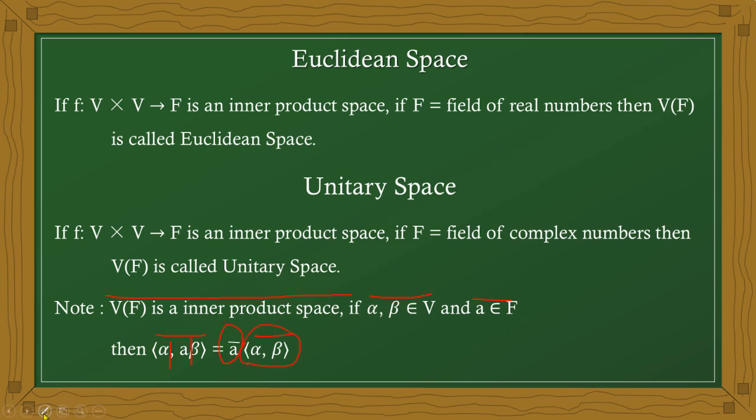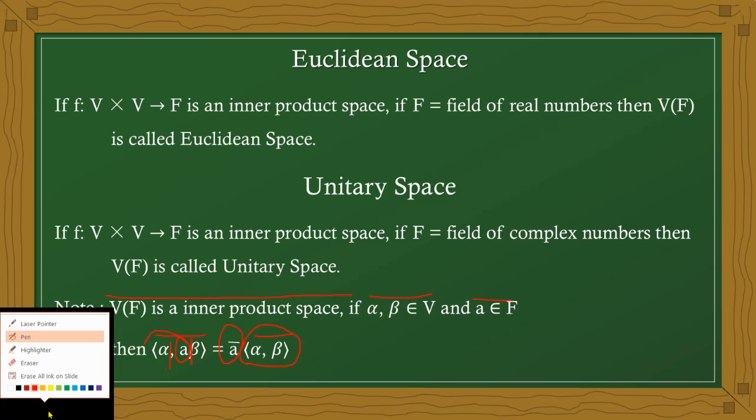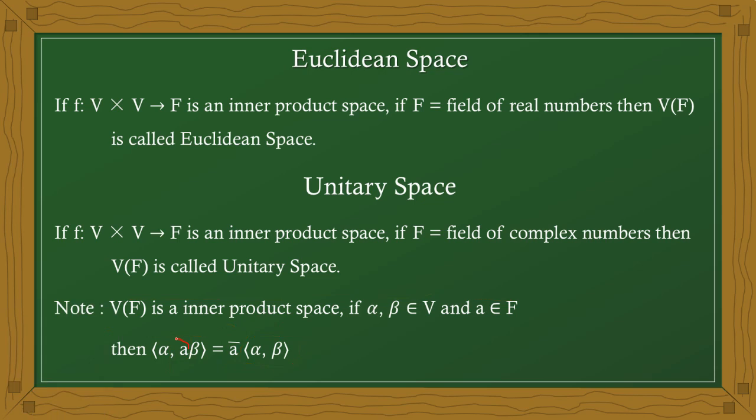Now we'll discuss the next property. When the scalar value is in the second position and you are taking it outside, you just take the conjugate value. For example, if you take the complex number 2 plus i, the conjugate value is 2 minus i. In the same manner.